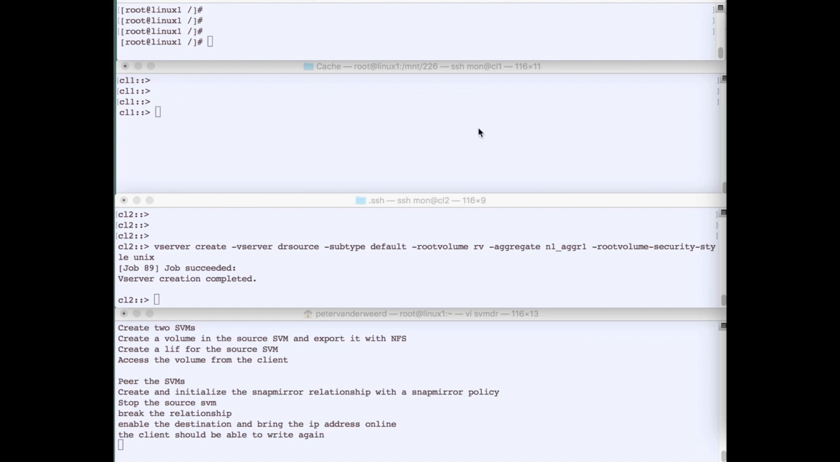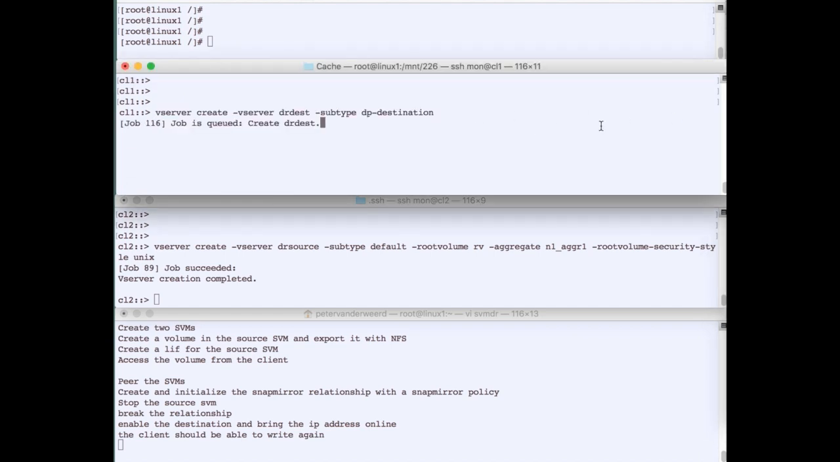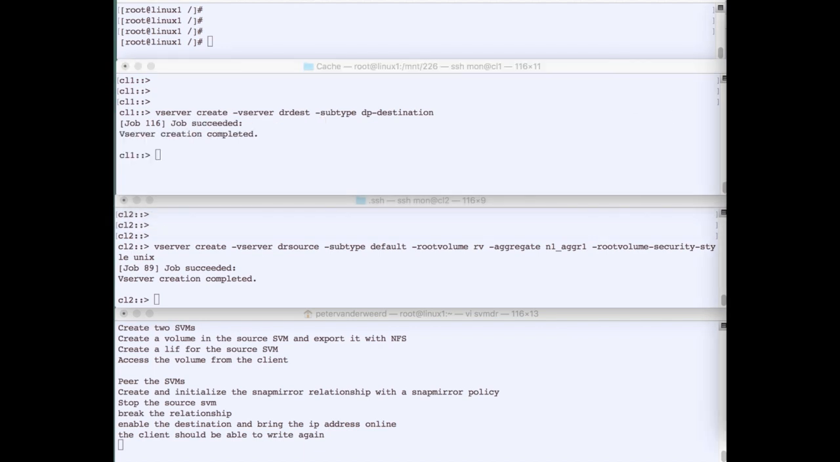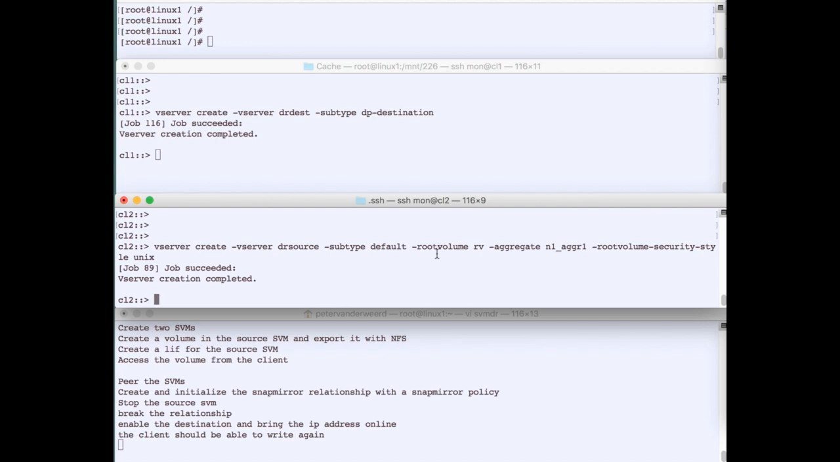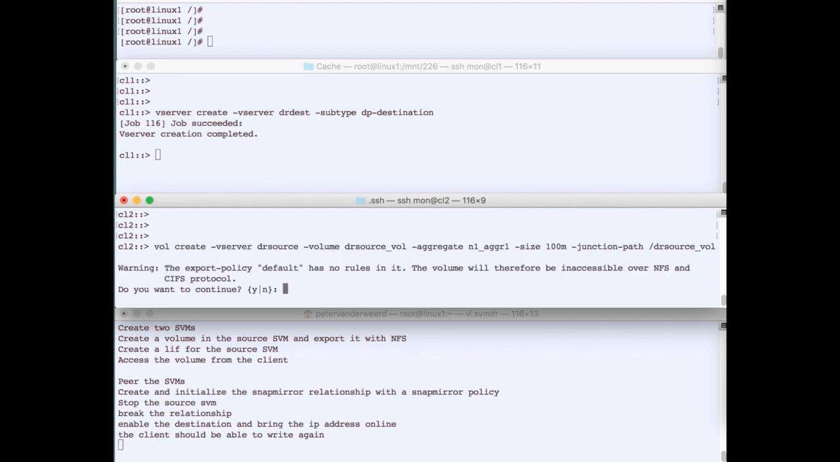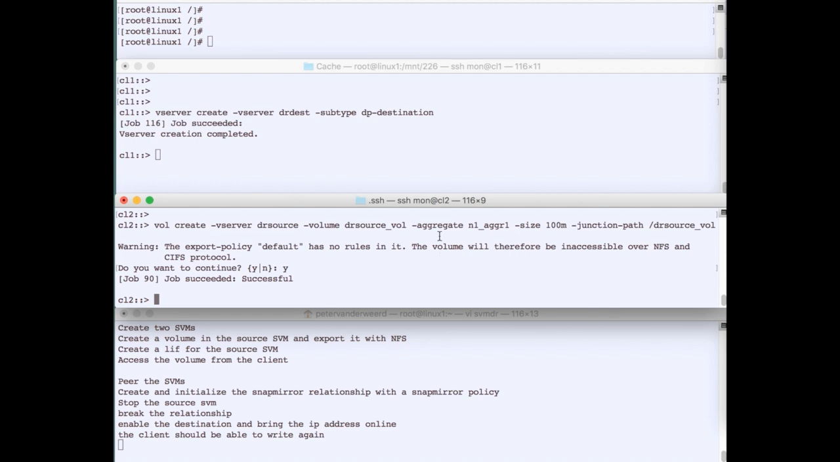Then I create the second SVM, which is of the subtype DP destination. That means that I don't have to specify a root volume and the other stuff, because it will be the destination of a relationship. Then let's just set up the source SVM by creating a single volume in there and mount the volume. So we make sure we have a volume that is running inside the source storage virtual machine.